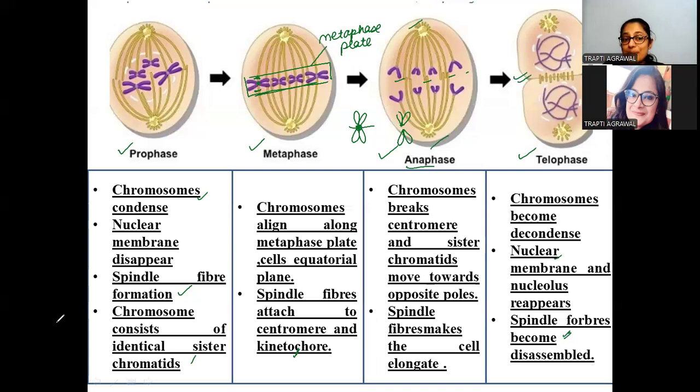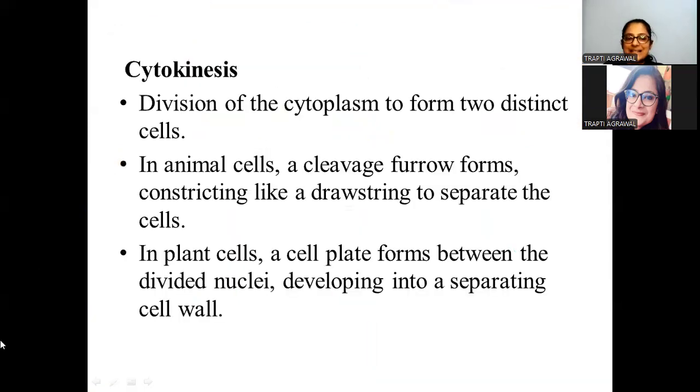Now it's time for the cytoplasmic division to take place, students. Let's move ahead to understand the cytoplasmic division, that is cytokinesis. In this, the cytoplasm is getting divided, forming two distinct cells. In animal cells, a cleavage furrow is formed, which is responsible for the division of the cytoplasm to form two distinct daughter cells.